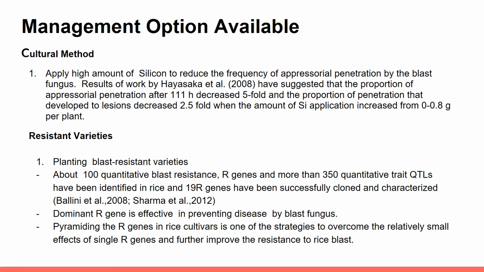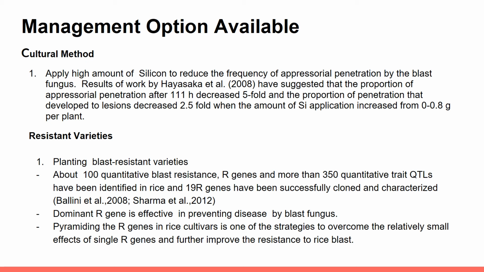For this method, we can apply a high amount of silicon to reduce the frequency of appressorial penetration by the blast fungus. For example, results of work by Hayasaka et al. in 2008 suggested that the proportion of appressorial penetration after 111 hours decreased 5-fold, and the proportion of penetration that developed into lesions decreased 2.5-fold when the amount of silicon application increased from 0 to 0.8 gram per plant. The next management is resistant varieties.